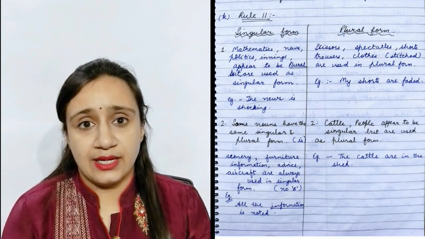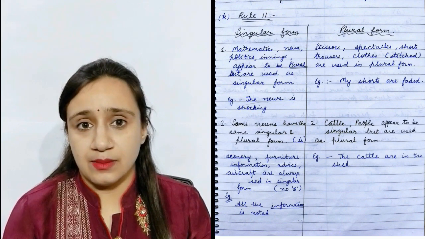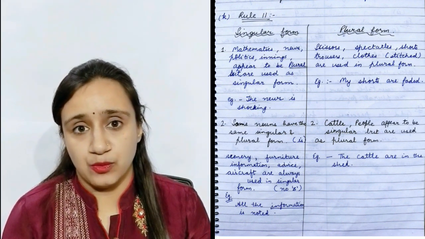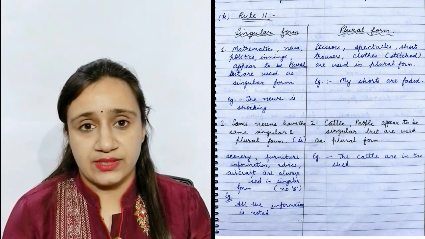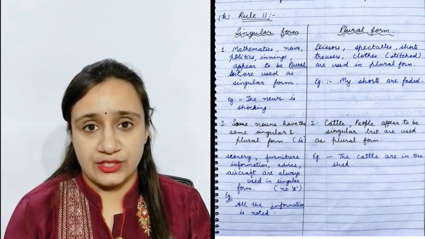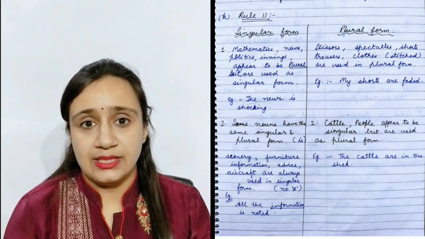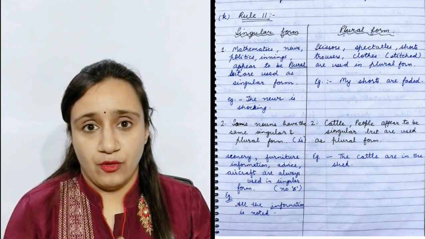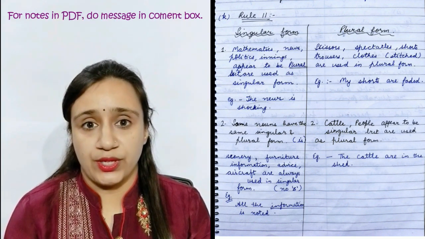Second rule is there are some nouns which have the same singular and plural form. For example, scenery, furniture, information. These are the words which are always used in singular. For example, all information is noted.